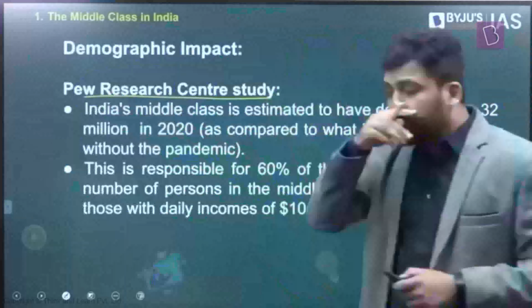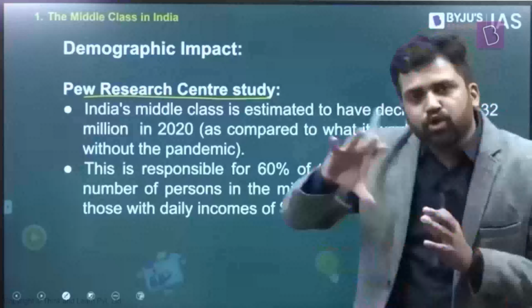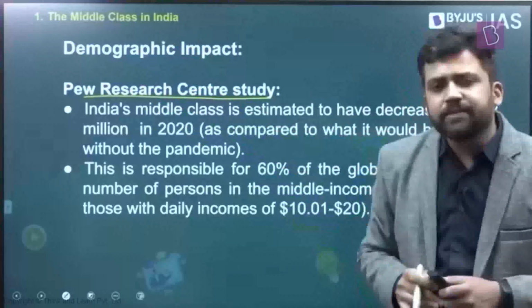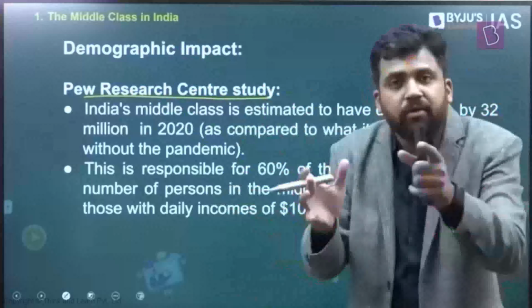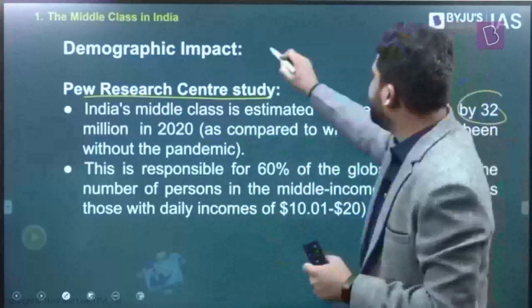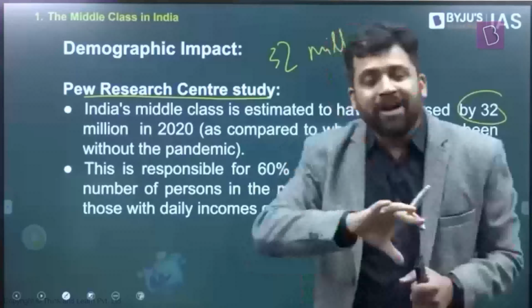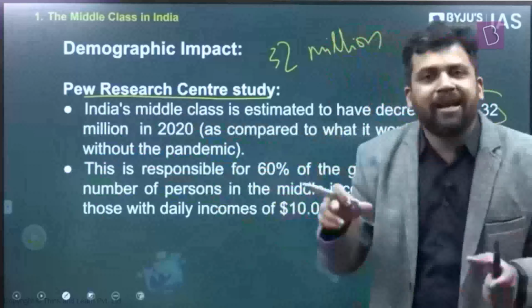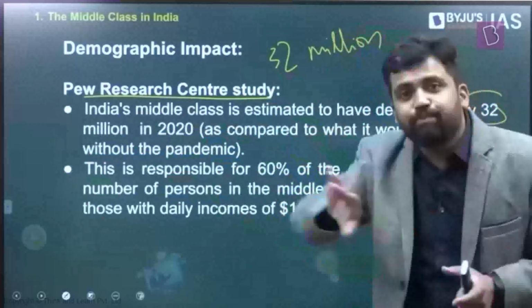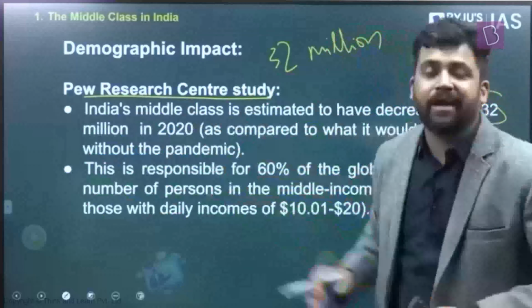Now, there was this Pew Research Center study, and they are also pointing in the same direction. What they're saying is, whatever was the size of the middle class before the pandemic, the size of the middle class has shrunk because of the pandemic. They're saying that 32 million were thrown out of the middle class because of the pandemic. So the size was X. Now the size of the middle class is X minus 32 million. So many people were pushed into poverty. They're now in the low income category.